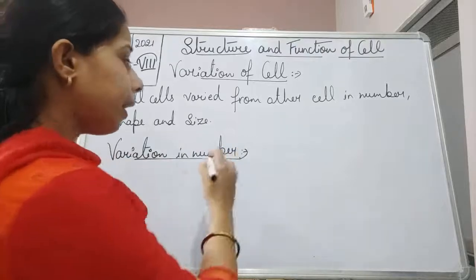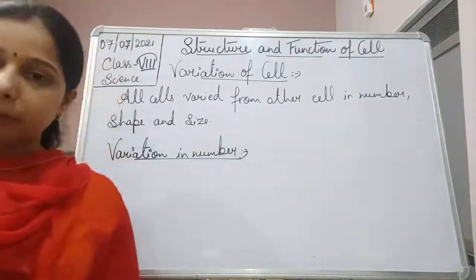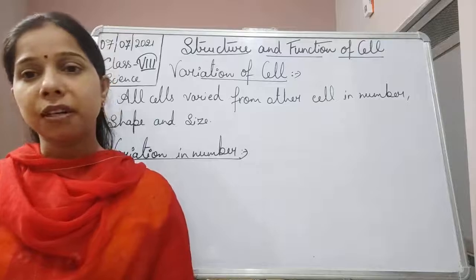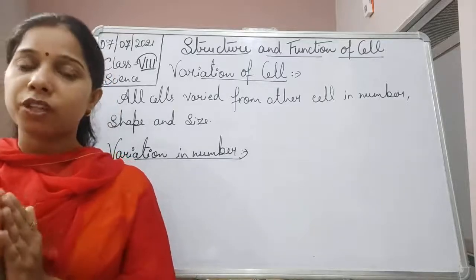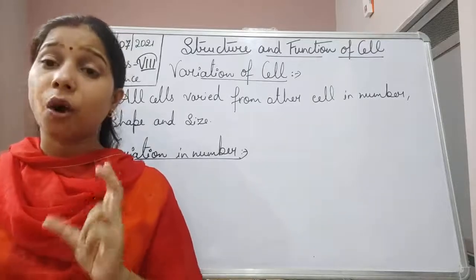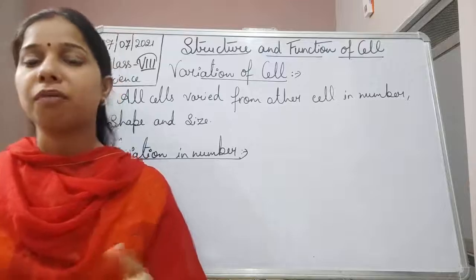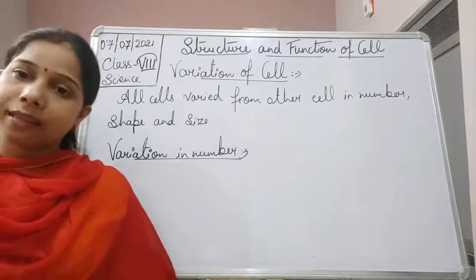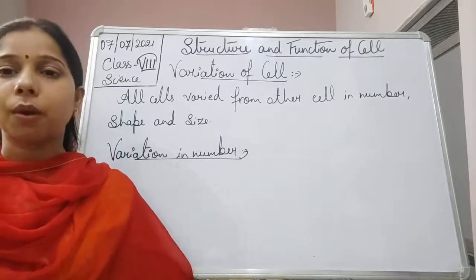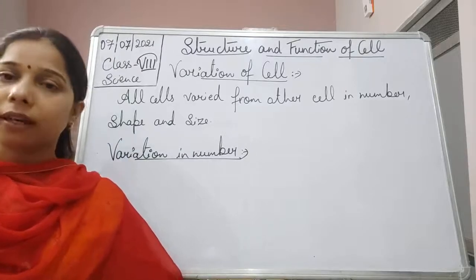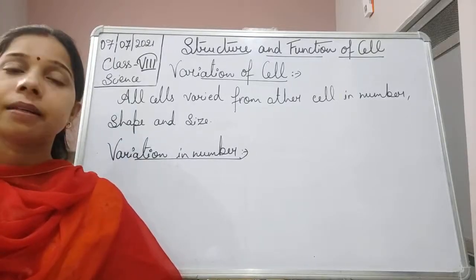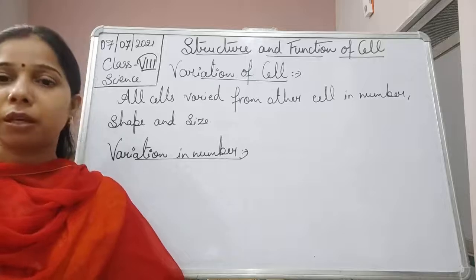I already discussed this, although let me remind you here, variation in number is where an organism can be made up of one cell, or it can be made up of more than one cell. Such organisms are called unicellular or multicellular.